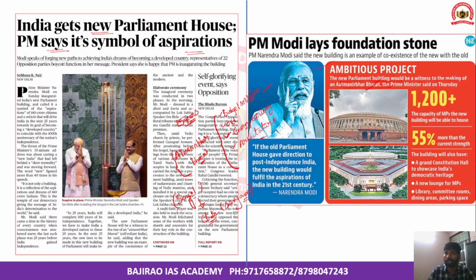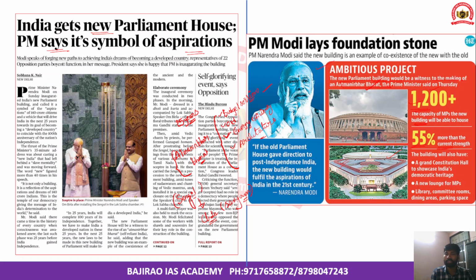According to the Prime Minister Narendra Modi, the new Parliament building will have a capacity of around 1,200 members. Okay, so this is the overall seating capacity of the new Parliament, and it is 55% more than the current strength. It has been designed and constructed keeping in mind the future needs of India's democracy and India's parliament.